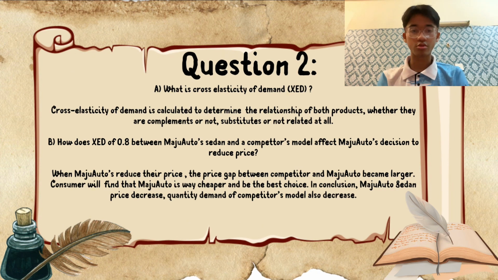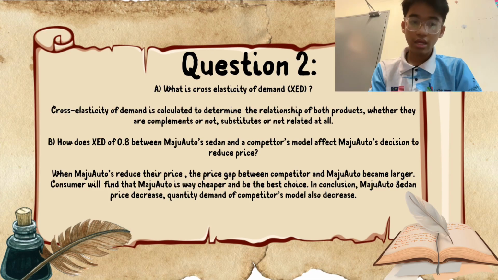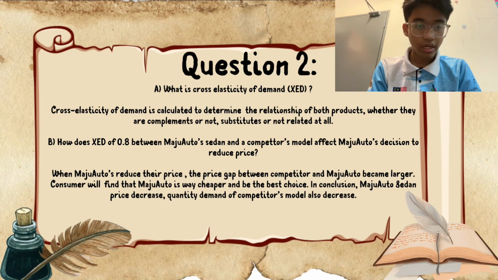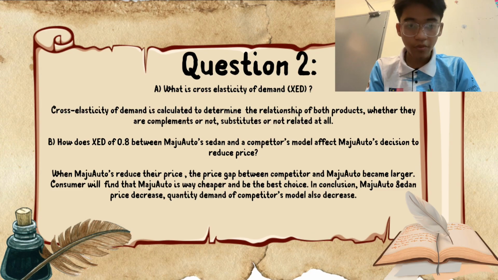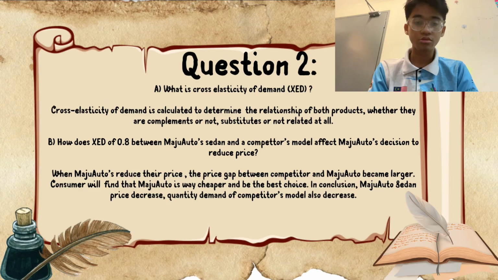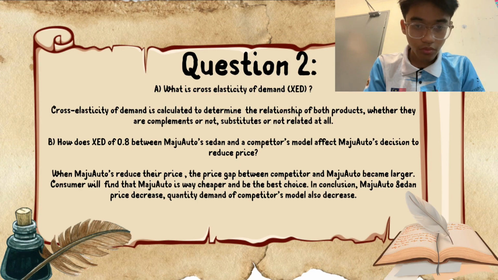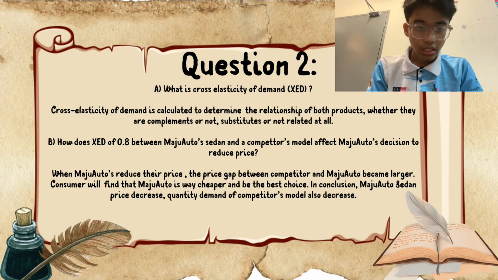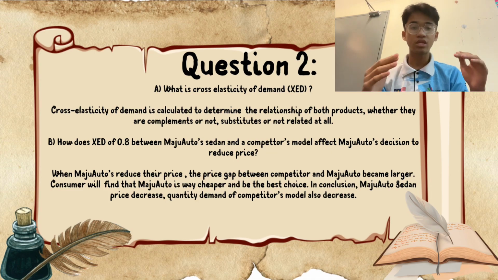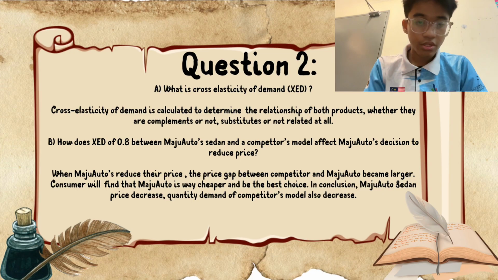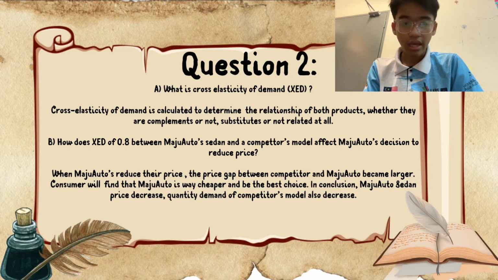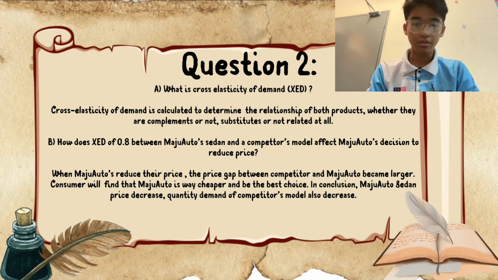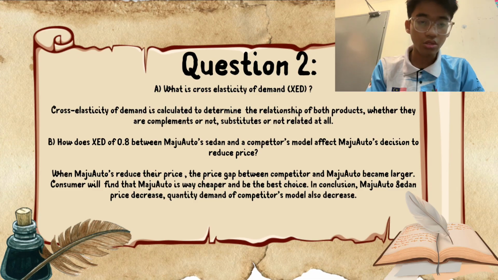So next, we move to question 2B. How does the cross elasticity of demand of 0.8 between Maju Auto's sedan and a competitor's model affect Maju Auto's decision to reduce price? When Maju Auto reduces their price, the price gap between the competitor and Maju Auto becomes larger, so consumers will find that Maju Auto is way cheaper and the best choice. In conclusion, when Maju Auto sedan price decreases, quantity demanded of the competitor's model also decreases.